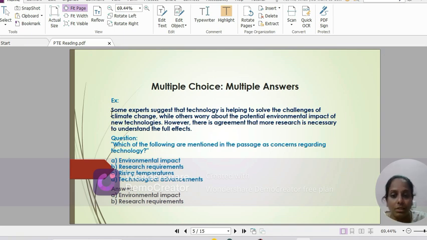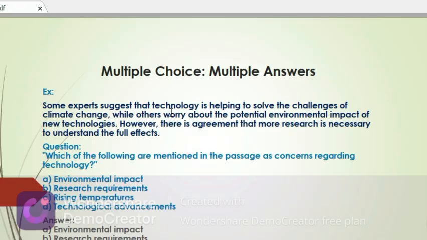Here is an example. Some experts suggest that technology is helping to solve the challenges of climate change, while others worry about the potential environmental impact of new technologies. However, there is agreement that more research is necessary to understand the full effects.